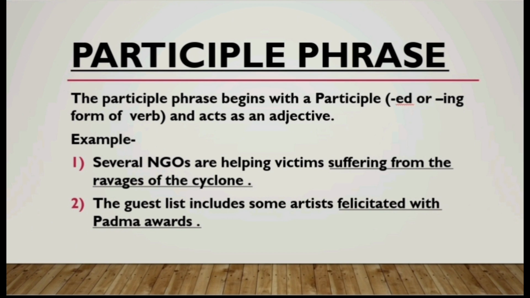The next example is: The guest list includes some artists facilitated with Padma awards. Here the ed form of the word facilitated is a participle, which is describing the artists. So a participle phrase begins with a participle, whose verbal form will end in ing or ed, and it acts as an adjective.